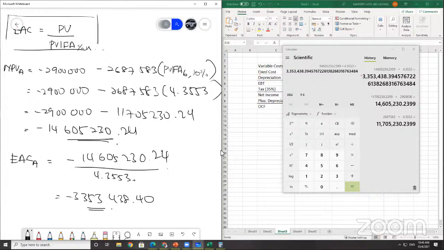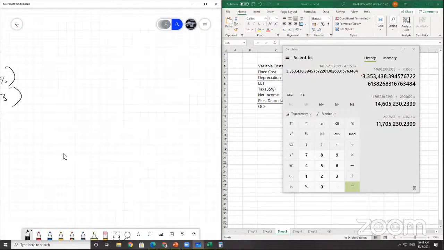Okay, EAC for A. Now repeat this process to find the EAC for B. You want to see which one will have a lower EAC. The lower EAC will be the one that you choose to invest in. So NPV A and EAC A are ready. Now you do NPV B.